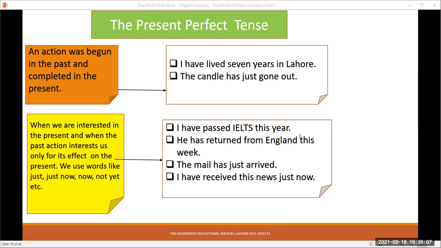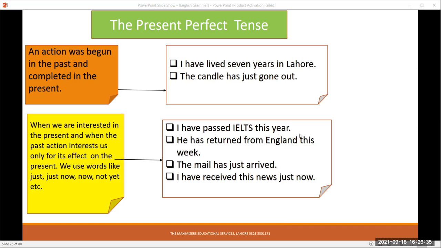So IELTS I took in the past. Recently I have passed it. I have qualified it. I have got 7 or 8 bands. So the influence of this activity started in the past has affected our present. He has returned from England this week. He went in the past, but this week he has returned.